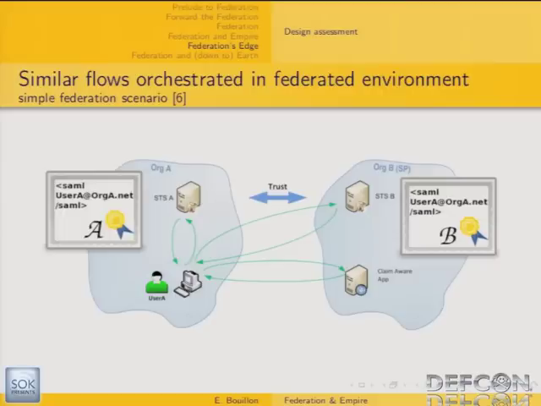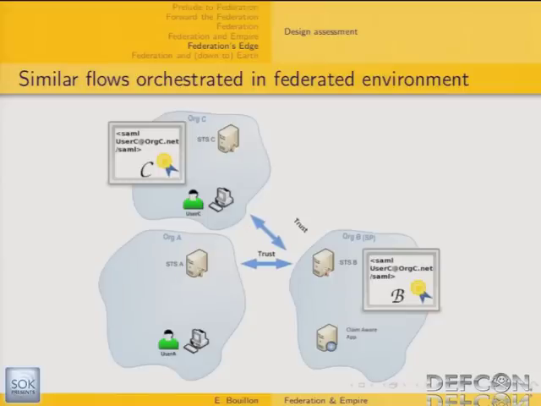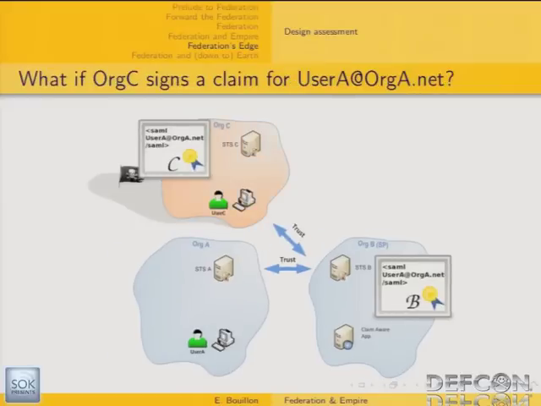So here is a very simple deployment scenario. You have one organization which tries to access another organization's application, and the access control is based, for instance, on the user's email address. Typically, what happens in real life is that you have several domains. Organization B has several customers accessing its application. So now the question is, what if one of the organizations gets either malicious or compromised? Typically, what if organization C signs a claim for a user of organization B? The thing is, by default, if you installed everything by default, this is going to work.